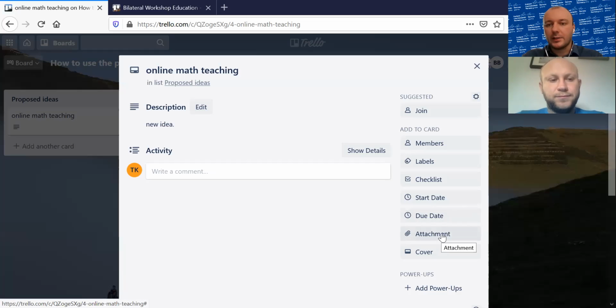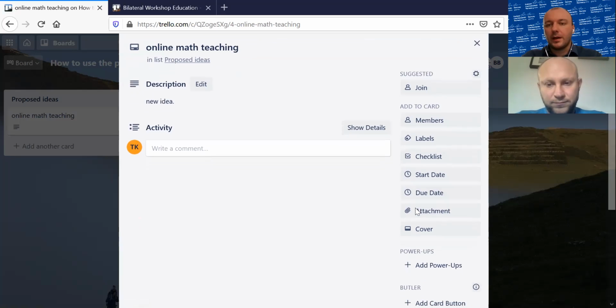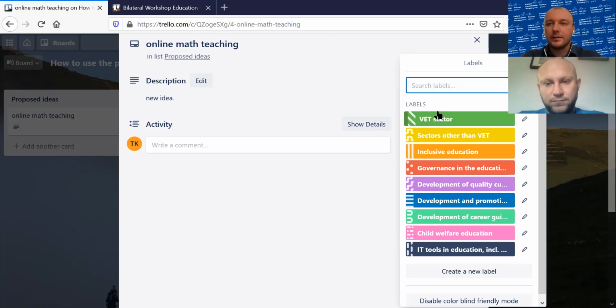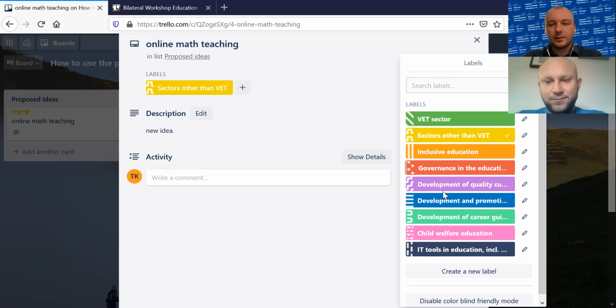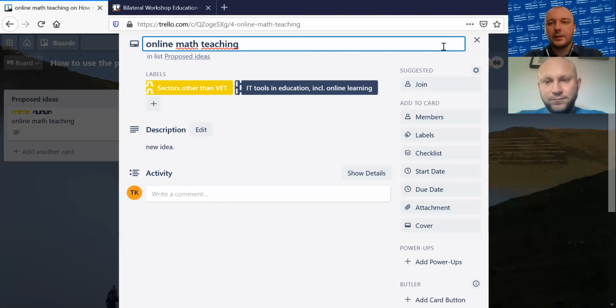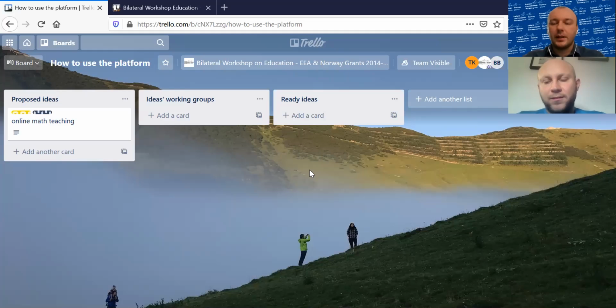You may add also attachments if you already have done something with the idea. You may add maybe a YouTube video, for example, in the comment section. You can join the section and you may add also other things, such as, for example, labels. And then I will answer why it is important later. But for example, it is for sectors others than VET and IT tools in education, including online learning. So it will help others to find the idea, but I will expand on it later.